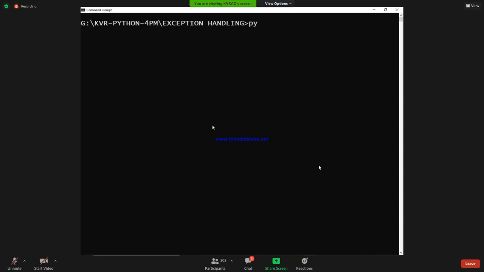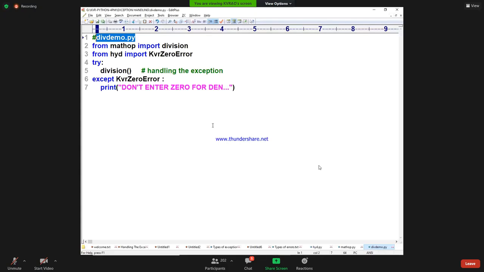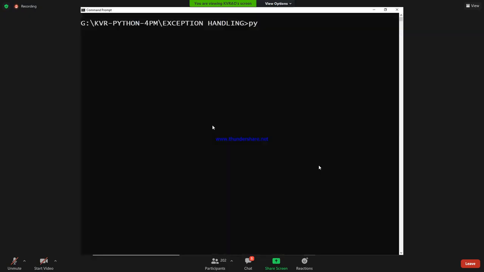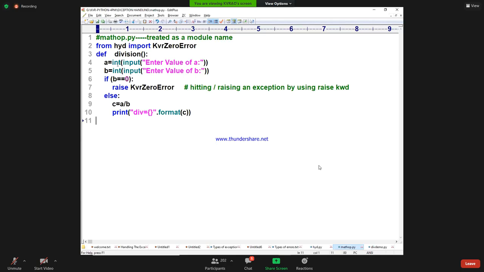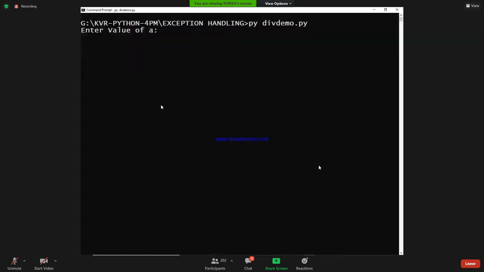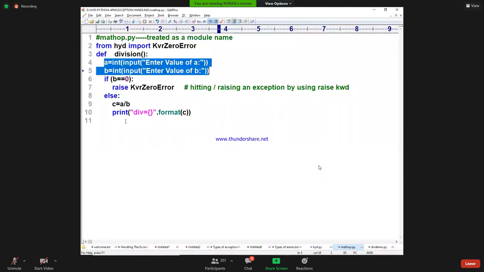What is my program name? div_demo. See how the beautiful code is coming. See how the flow is. Enter into that division. Control goes to where? Division of math_op. Going to math_op, it asks: enter the value of A, B. That's why the message is coming. The values of A and B are 2 and 2. Yes, no problem. So I got the answer, 5.0. There only the answer is printing.